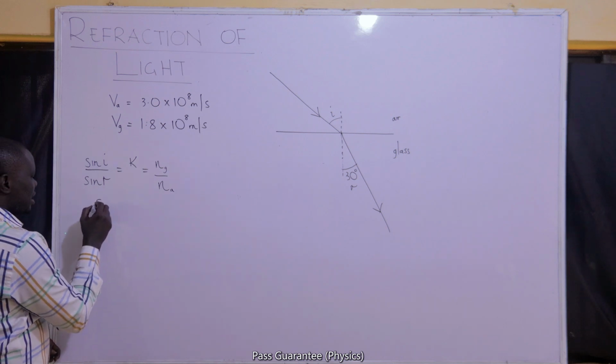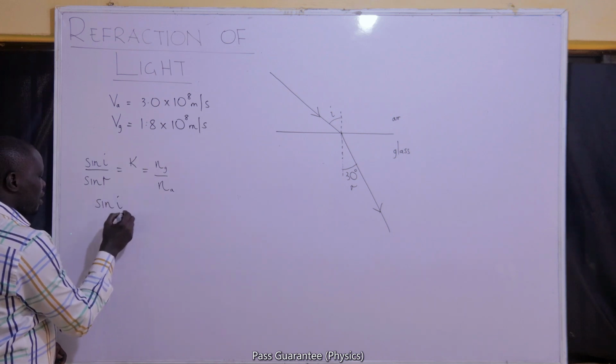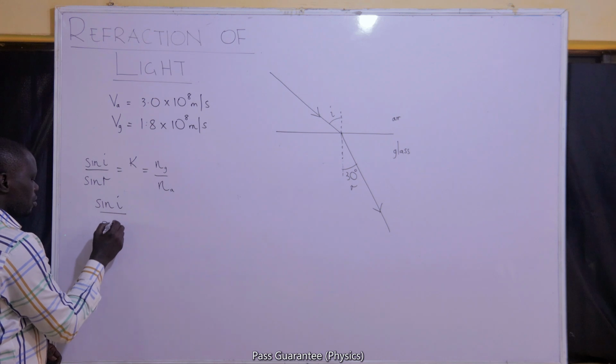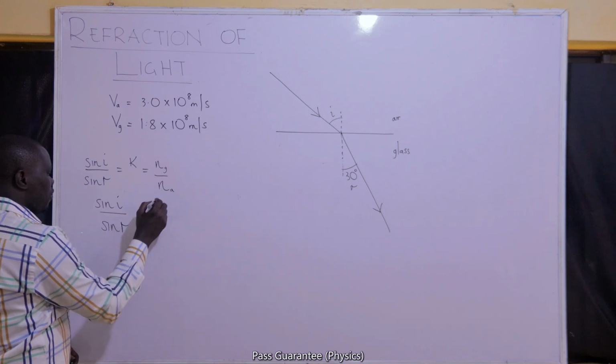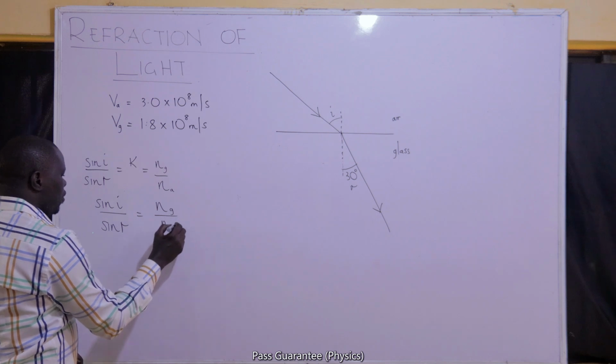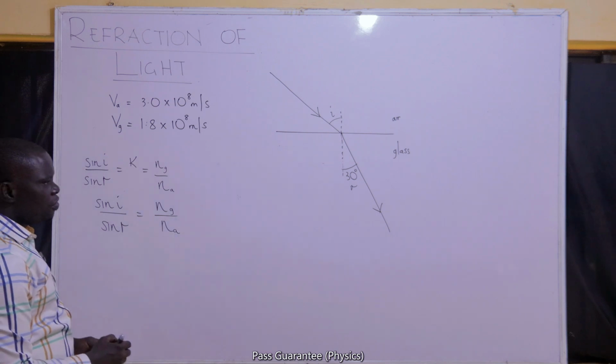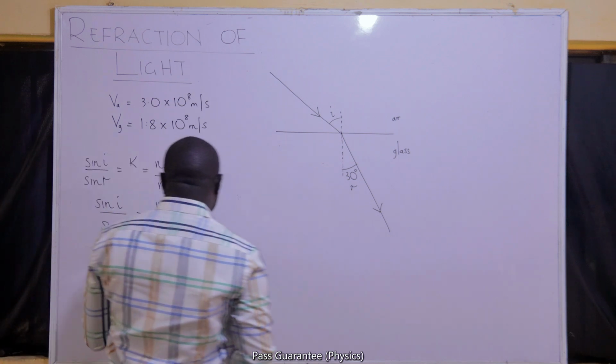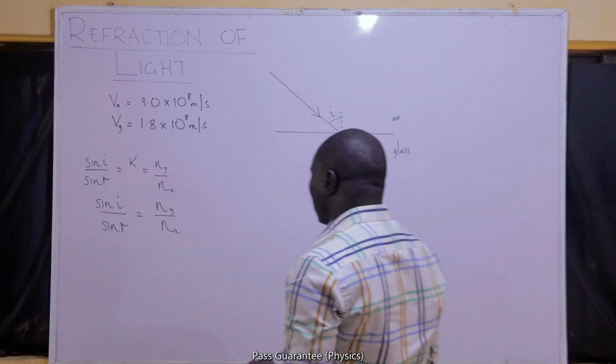So I can rewrite this as sine I all over sine R is equal to the refractive index of glass divided by the refractive index of air. But before we move on, we need to know the refractive index of glass and the refractive index of air.